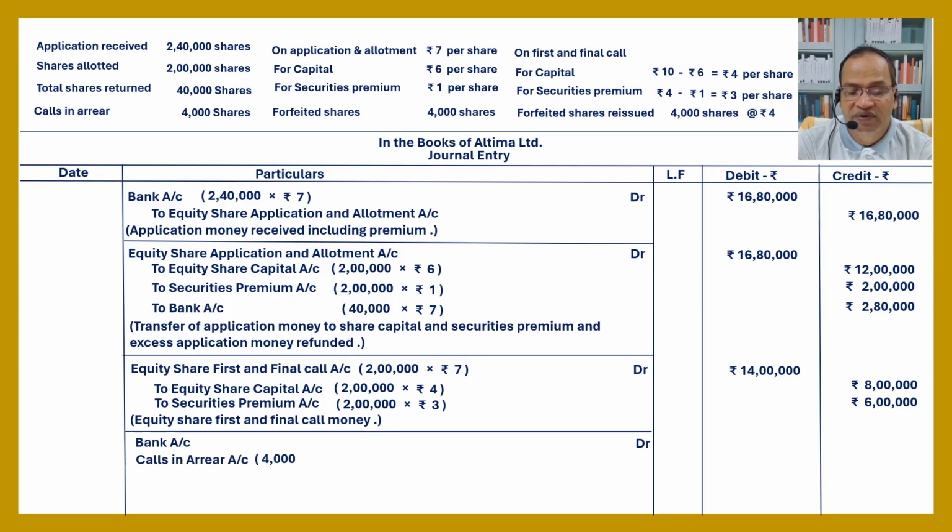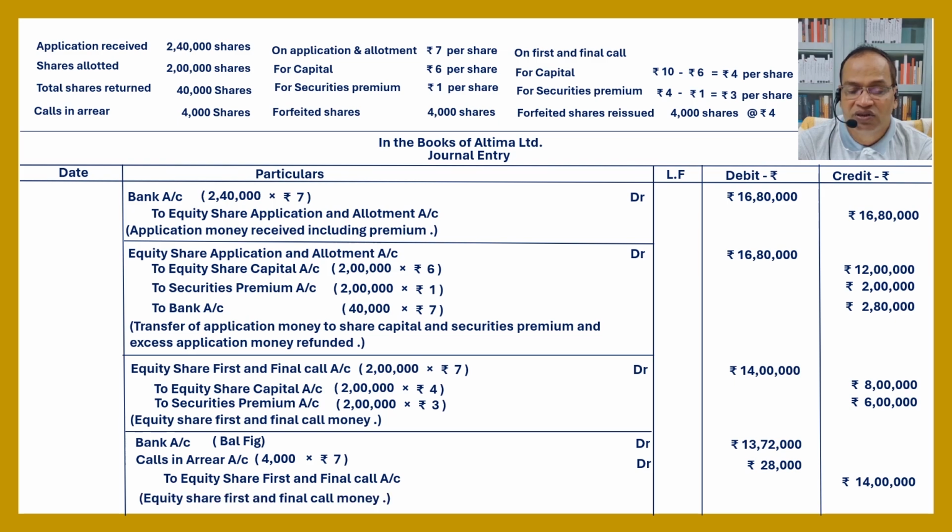Then bank account debited, calls in arrear account debited: calls in arrear 4,000 into 7, that is 28,000. To equity share first and final call, 28,000; 4,000 into 14, that is 14,000. So the balancing figure debited to equity share first and final call money is 14 lakhs. 14 lakh minus 28,000 is 13 lakh 72,000. Equity share first and final call money received.